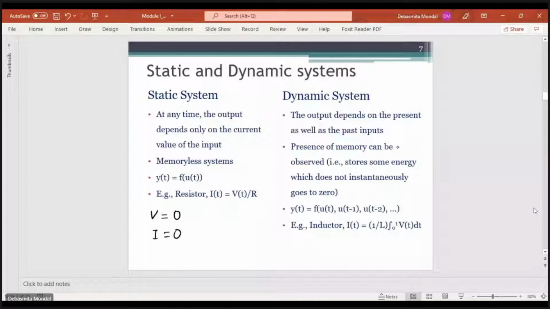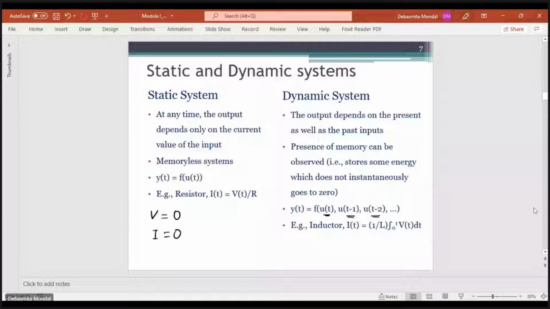So that means if you write the equation of the output as a function of the input, for a static system, y(t) will be a function of u(t), where t is at the same instant. But in case of a dynamic system, y(t) will depend not only on the present, it will depend on the inputs from the past also, at instances which have occurred in the past. So what are some examples of this dynamic system?